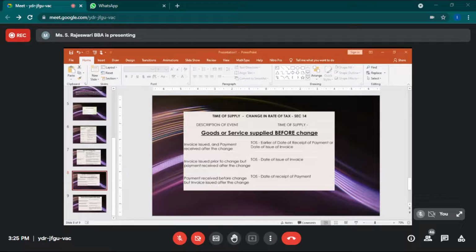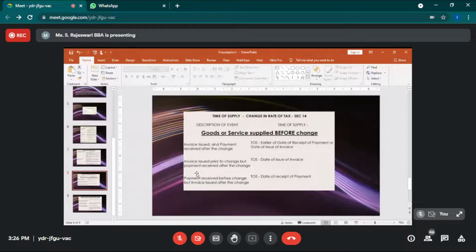So goods and services supplied before the change, that is, paying of GST tax. In that case, the rate will be charged based on the invoice issued or whatever amount you have received. On this basis, you will get the claim for the supply of goods. And the second thing is, if the invoice is issued prior to the change in tax rate, and the payment is received after the change, then the invoice date will be considered for the GST. That means the invoice price you have, that particular rate will be taken for the GST tax liability.